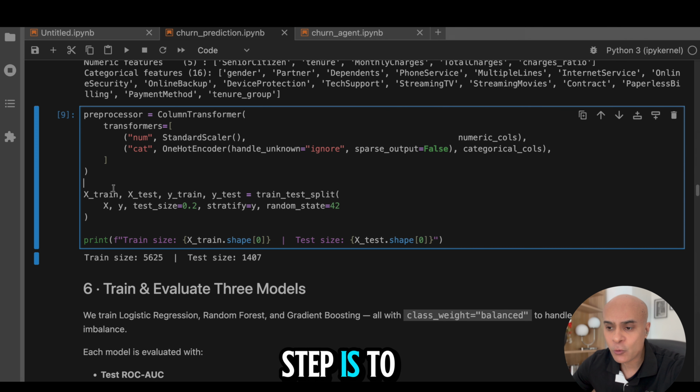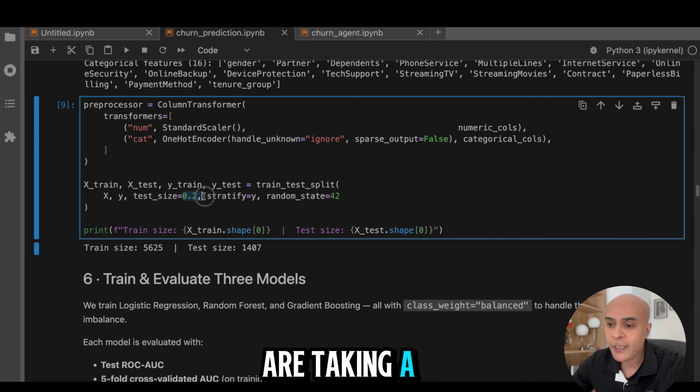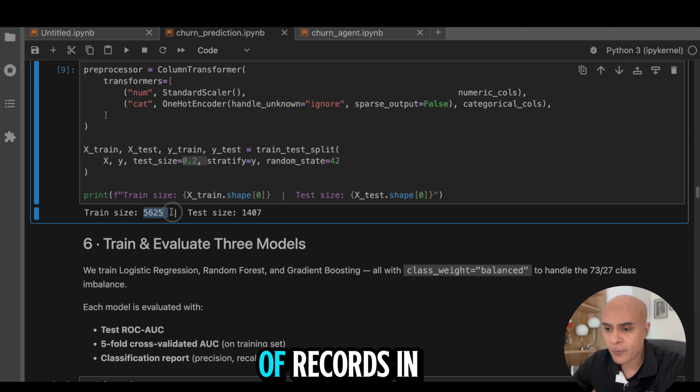Now the next step is to take the data and split it into two, train and test. It means that we are going to train our model based on the training data set, and then we are going to test our model based on the test data set. And here we are taking a 20% ratio. It means that we are going to take 20% of the data to test, and 80% will be the data for training. So here you can see the total number of records in the training data set is about 5,625, and the test size is 1,407.